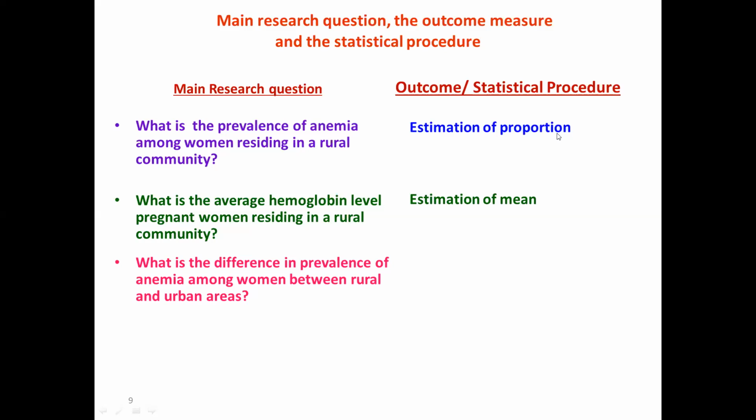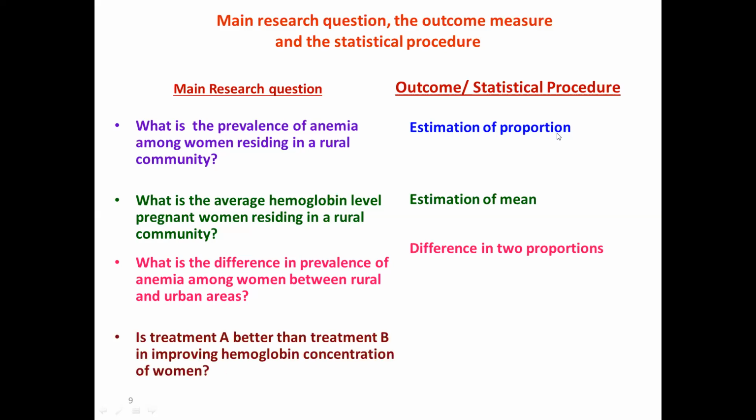Some had answered with a mean. Okay, we will come to it. So for the last option, please check what the outcome could be. Yes, perfect.